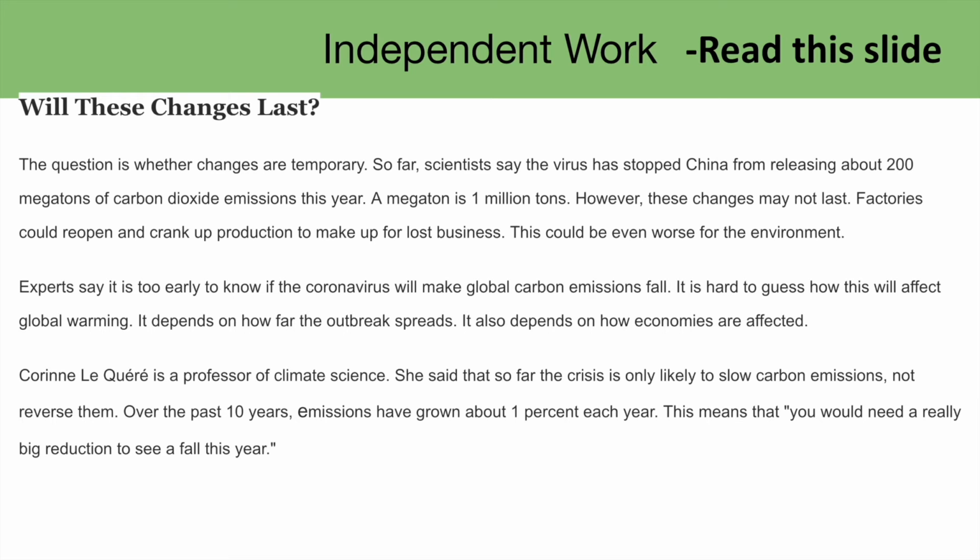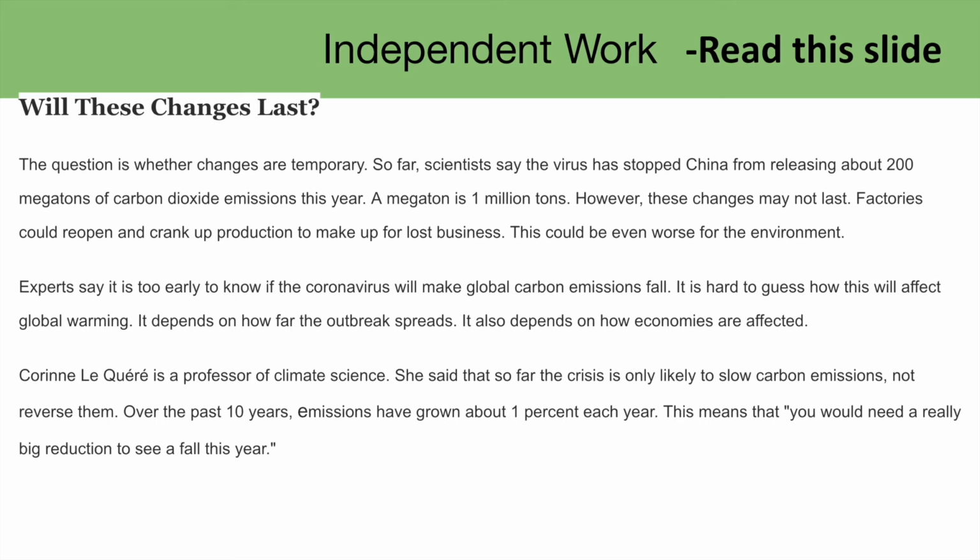The question is whether the changes are temporary. So far, scientists say that the virus has stopped China from releasing about 200,000 megatons of carbon dioxide emissions this year. A megaton is 1 million tons. However, these changes may not last. Factories could reopen and crank up production to make up for lost businesses. This could be even worse for the environment.